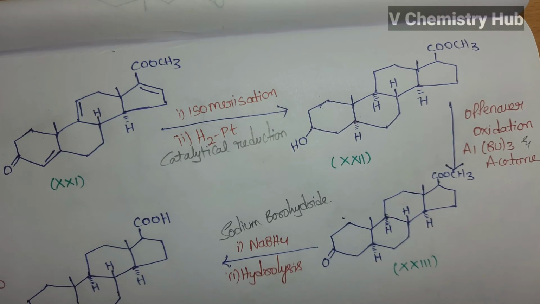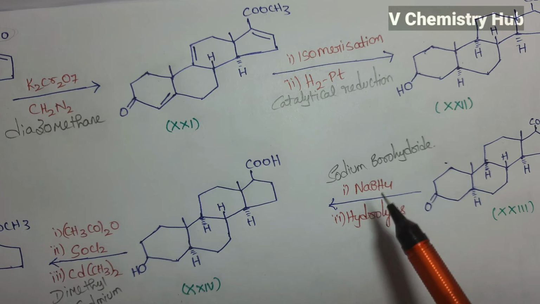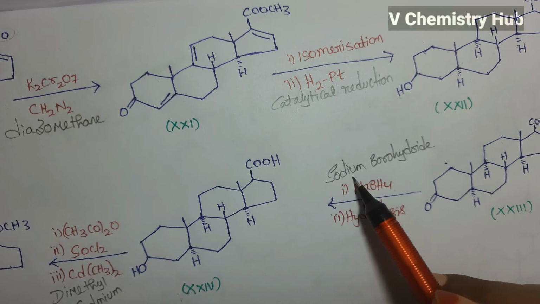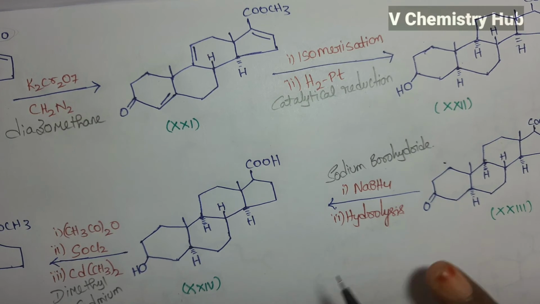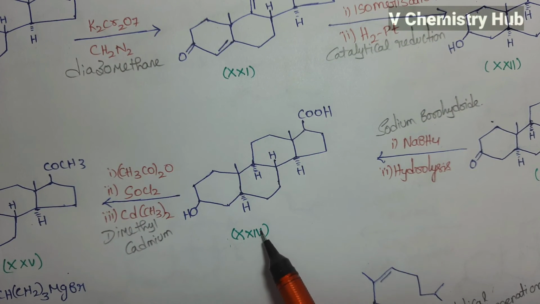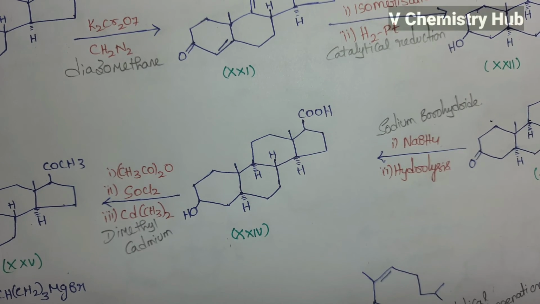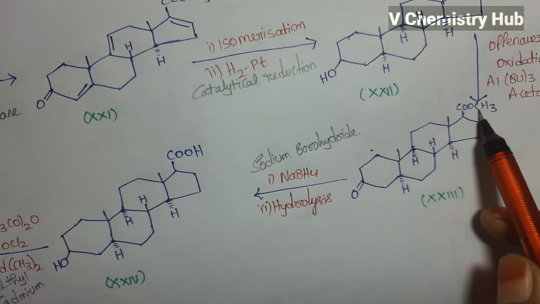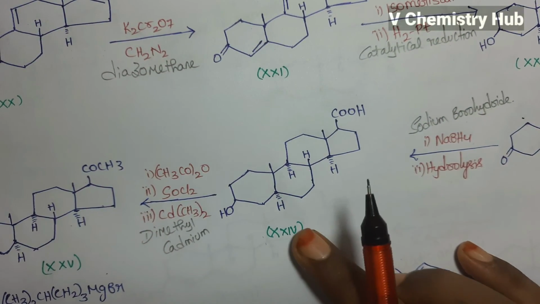Oxidation takes place. So this is on treatment with, later reducing with NaBH4, sodium borohydride, followed by hydrolysis. Then we will get this compound 24. So here the CH3 group is reduced. Here the CH3 group is there, it is reduced. So then we will get this compound 24.